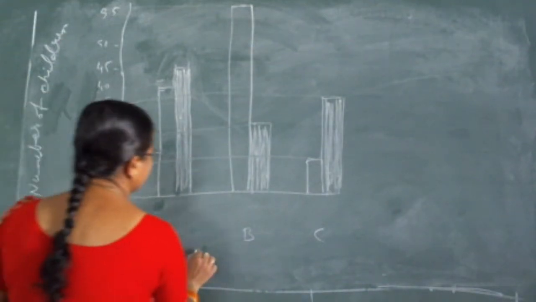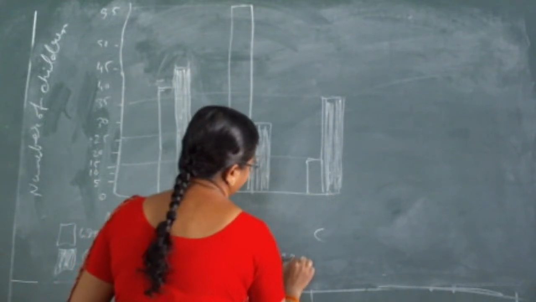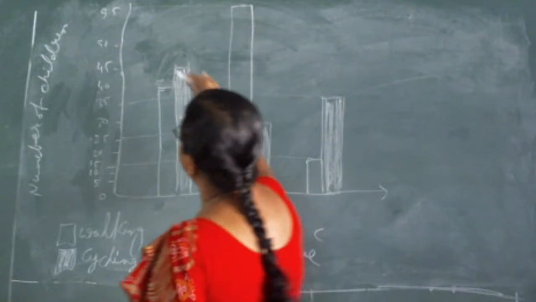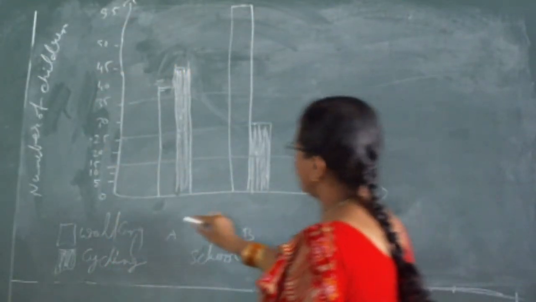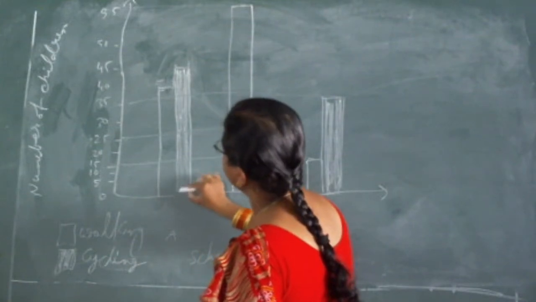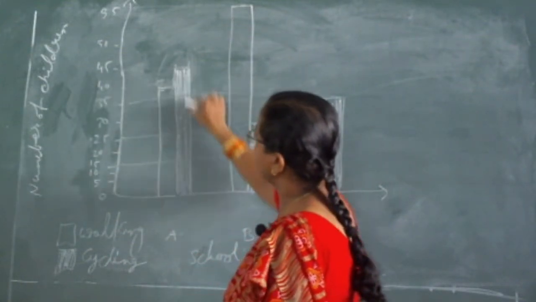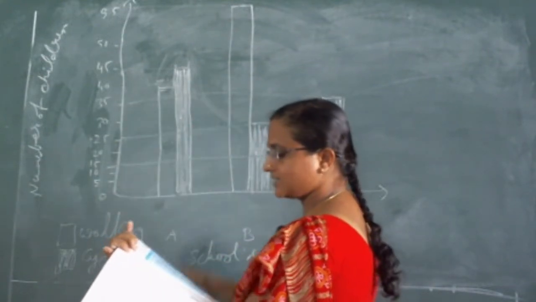So the school names we have taken on the horizontal line, and on the vertical line we have taken the number of children. From school A, the shaded portion is representing the cycling, it means 45 children prefer cycling and 40 children like walking. Understand or not?